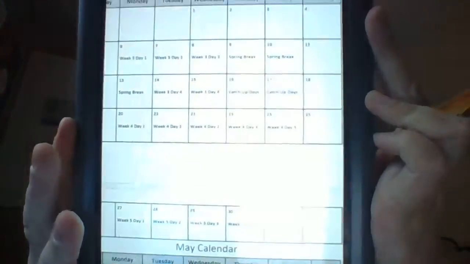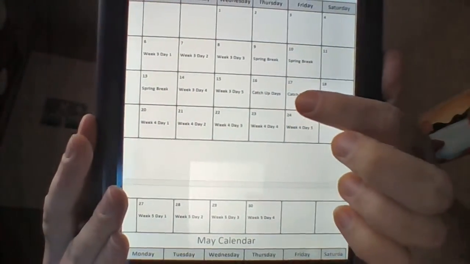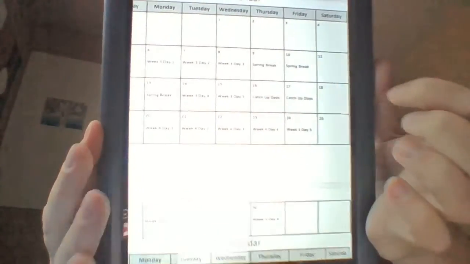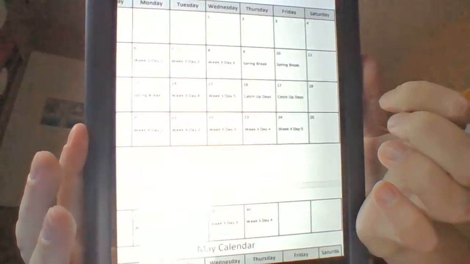And then next week you also have 2 days that are called catch-up days. So on Thursday and Friday next week, you will have a little extra time to do any work that you maybe haven't gotten done, that you have not completed.